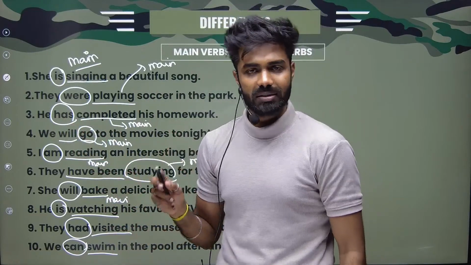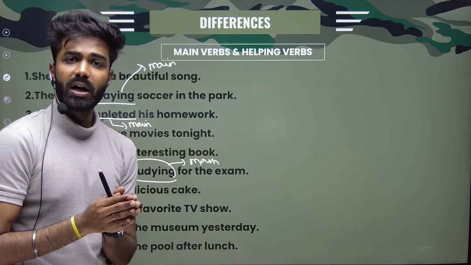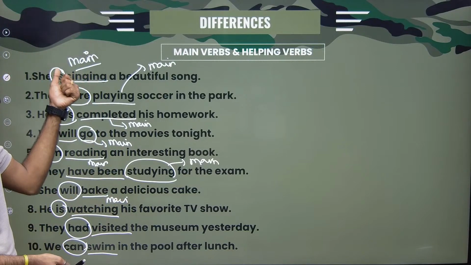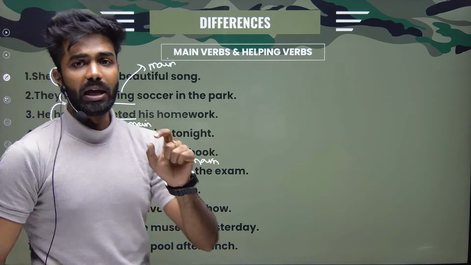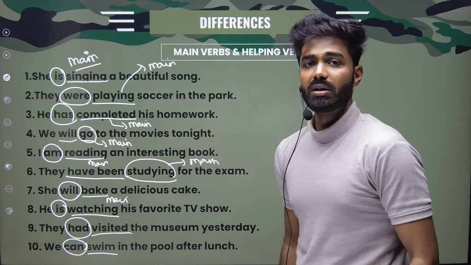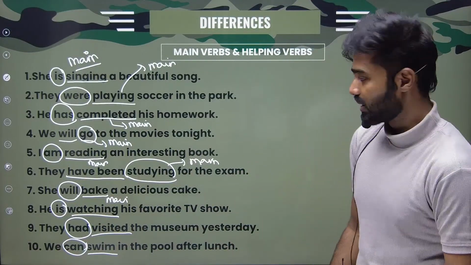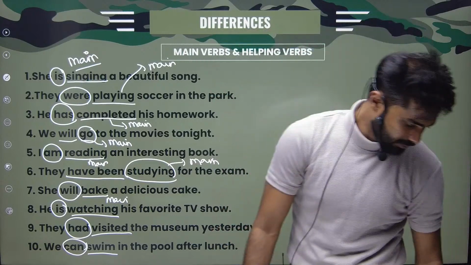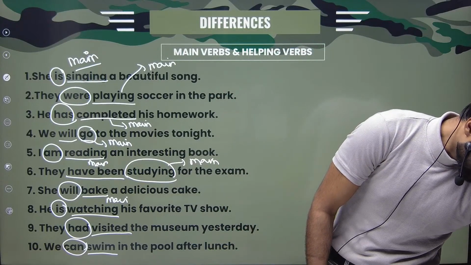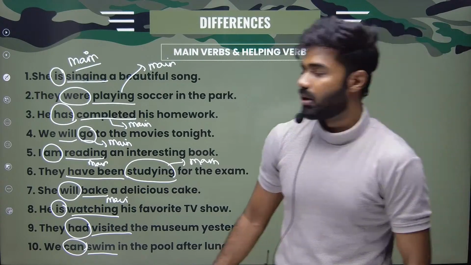So we know what are stative verbs, we know what are action verbs, we know what are linking or copular verbs as well. And also now we have understood how to differentiate between main verb and a helping verb or auxiliary verbs. The different name of helping verb is also known as auxiliary verb. That's it. All right, shall we move to the next slide? All right, yeah.